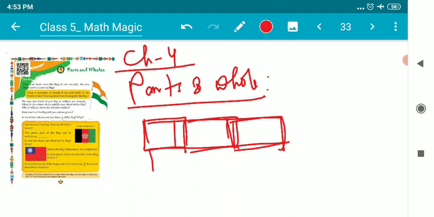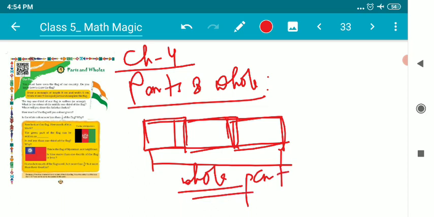So children, as it was a complete stick before breaking it, the name of this stick before breaking was a complete part, or a complete portion, or a whole portion. This is why it is called a whole. Whole means a complete portion is called whole.